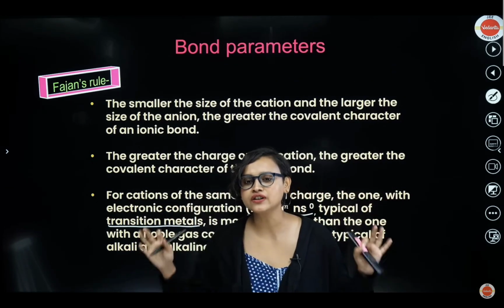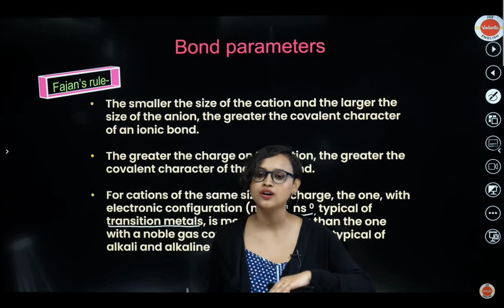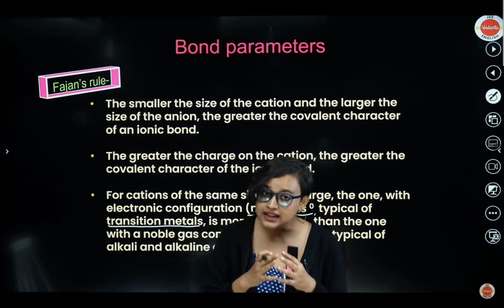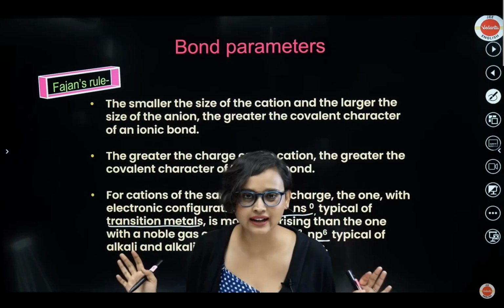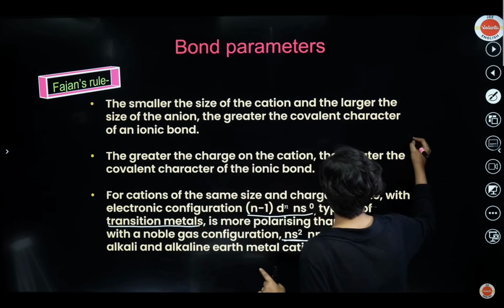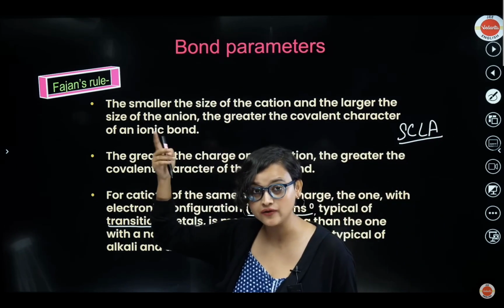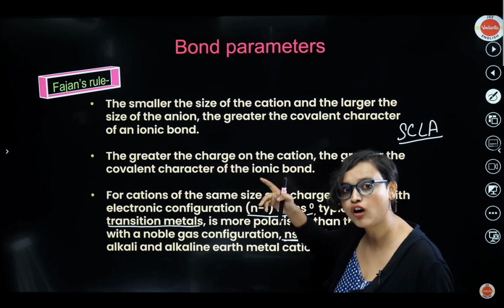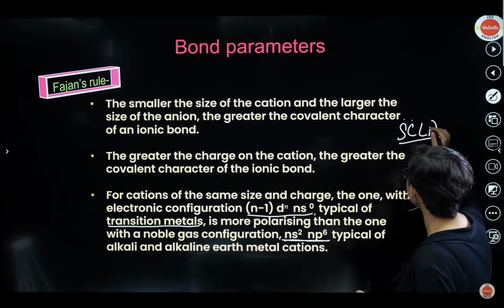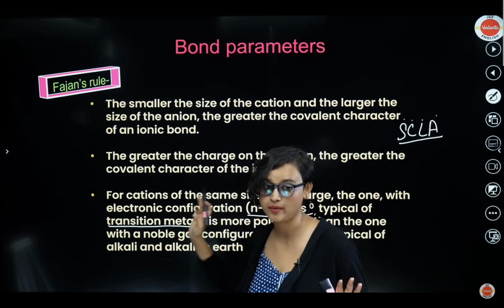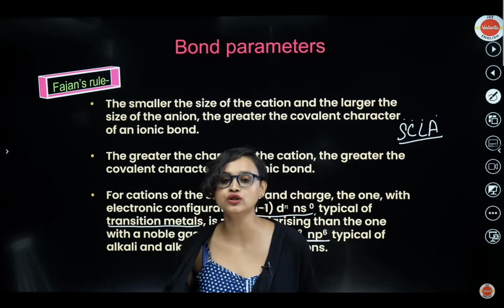So what is the gist of it? The gist of it, Fajans said that just as all the covalent bonds have some partial ionic character, the ionic bonds also have some partial covalent character. And this partial covalent character of ionic bond was discussed by Fajans' rule. Getting it? Now Fajans' rule, very important. Please do remember SCLA. This is the first rule. Like UCLA, University of California, Los Angeles, you remember SCLA. Basically, that means smaller cation, large anion, polarizing power more. Remember this. It's very important. Even for your s block, for your p block, for your d and f block, this is very important. The first rule you've got to remember.